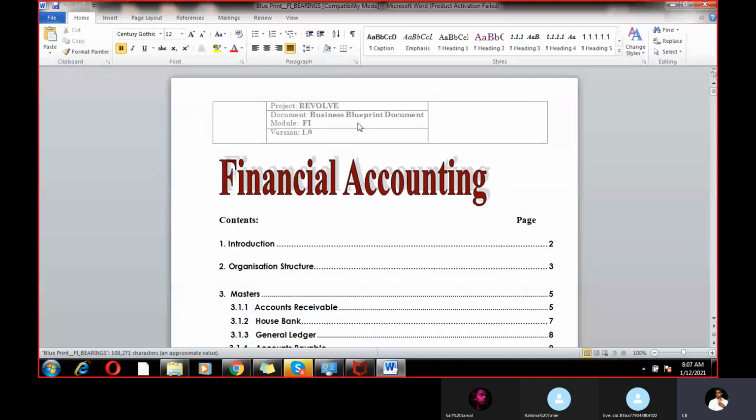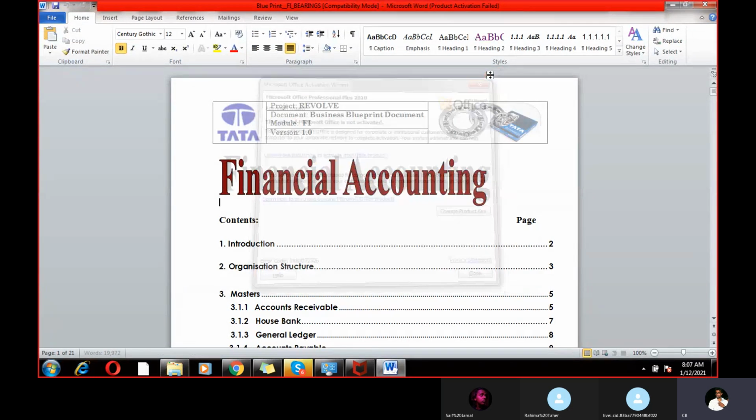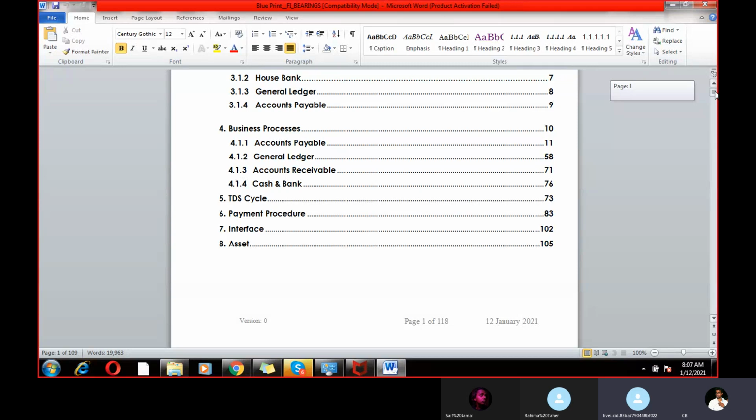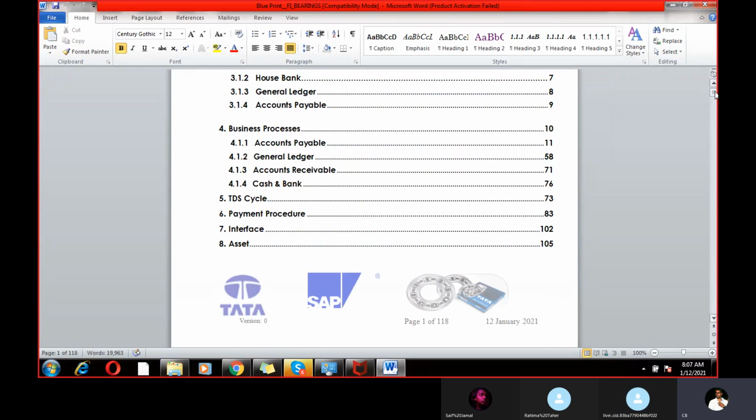So this is one business blueprint, related to FI, financial accounting. Here, whatever things I mentioned, like accounts payable, we need to understand the business process. What is the business? What are the transactions between the client and the vendor? What are the transactions between the client and the customer? What is the bank related information? How many banks are in your company, and how do you manage those banks with customers? All of that is covered under the business process.